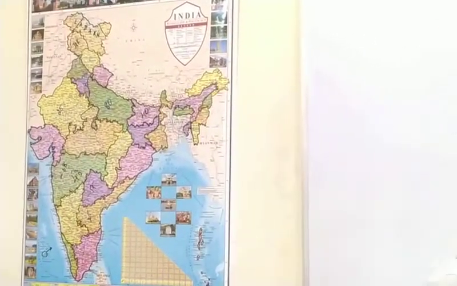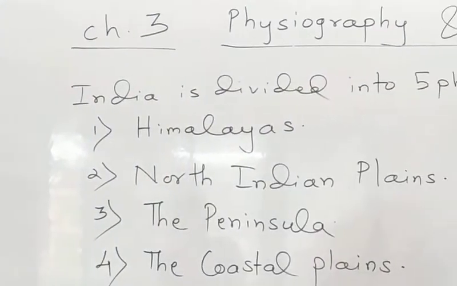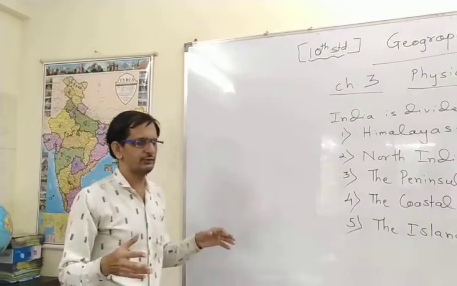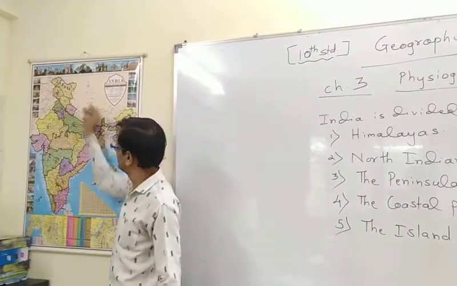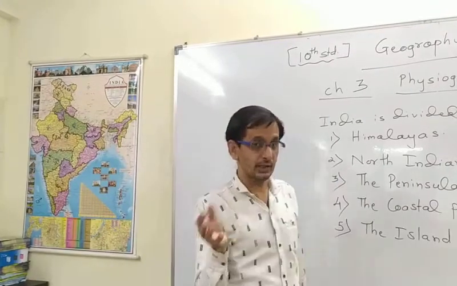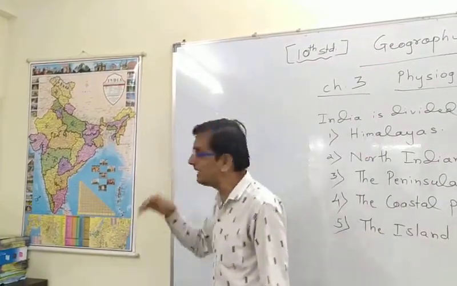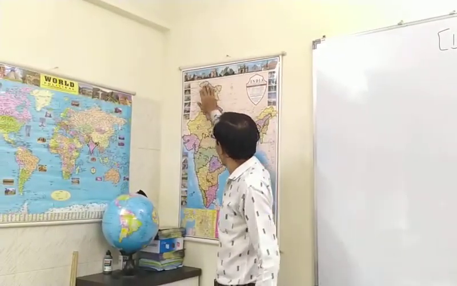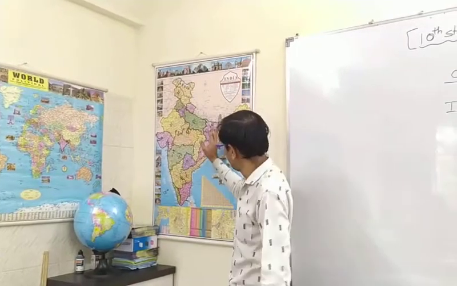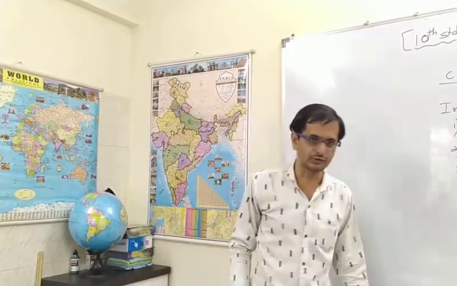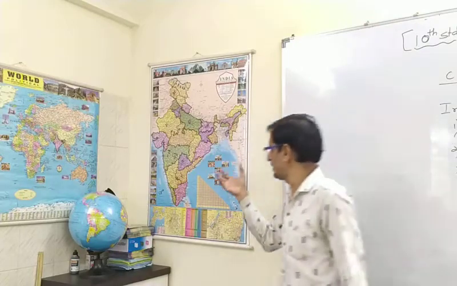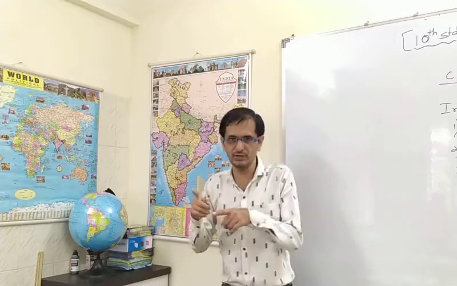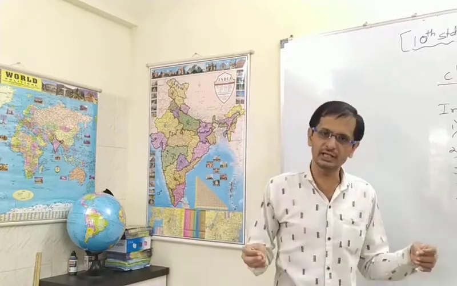Now this is the physiography and drainage system. Physiography is the topography and all the landforms available, as well as the regions in and around India and these various countries, which we also studied a little bit in the last chapter. Now, what is the drainage system? The drainage system is the river system. It is happening all over India. Rivers are covering all parts of India. That is known as the drainage system. We will learn in this chapter what the origin of those rivers is, how they flow and meet the sea, how confluences are formed, and several other things.